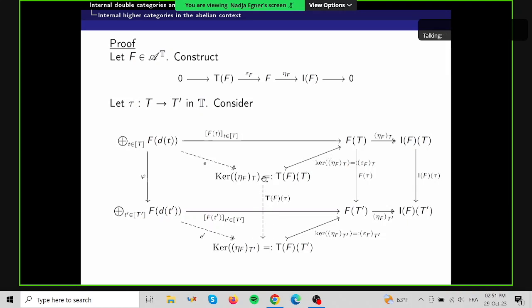And because we are in an abelian category, the morphism from the coproduct to the kernel of the cokernel of this morphism will be an epimorphism, and then this implies that T_F is indeed in T. And then it's clear that we have the short exact sequence.